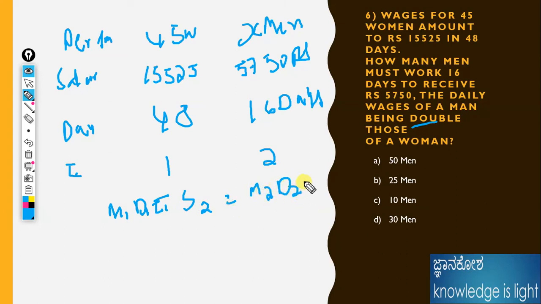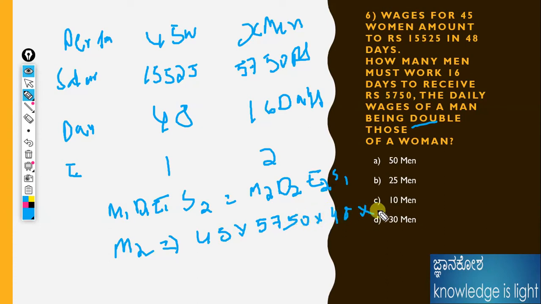Therefore, M2 is equal to, applying directly, M1 is 45 into 48 into 1. Okay, efficiency is 1. The days is 48 and the salary is 5750. Directly I'm applying the values. M2 means the remaining values, D2 is 16 and the salary I'm taking first.